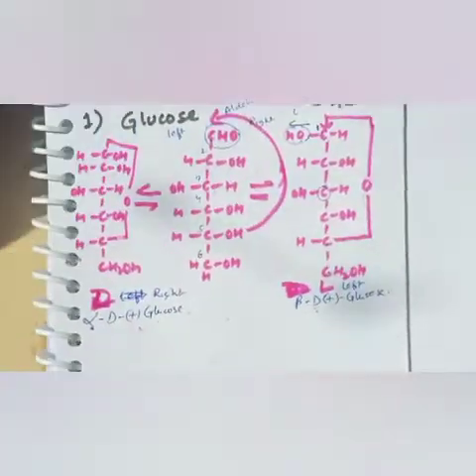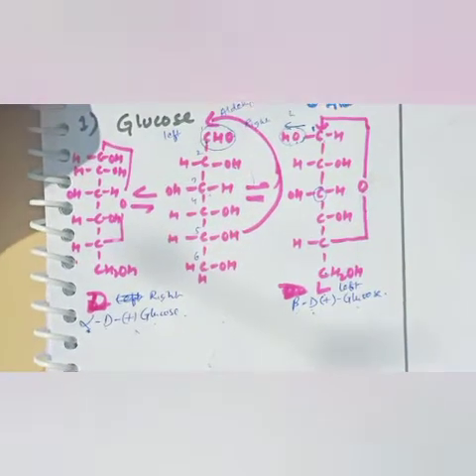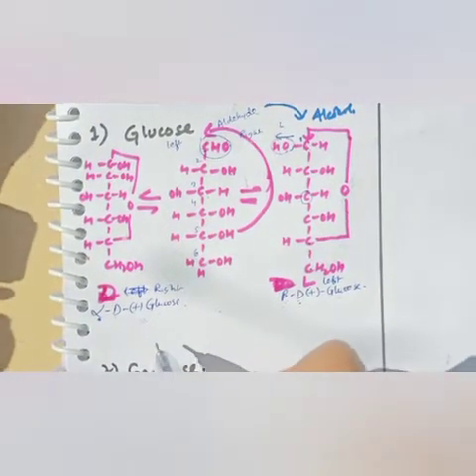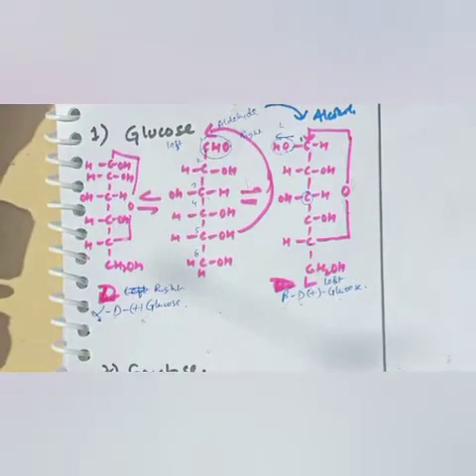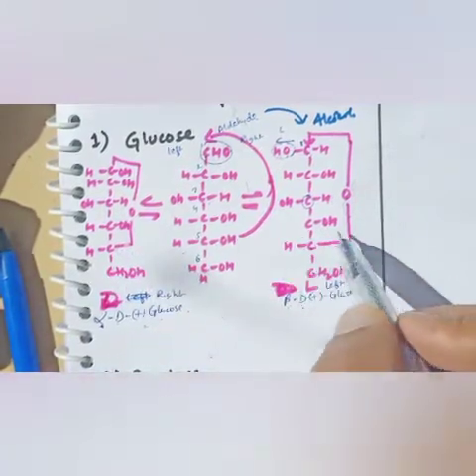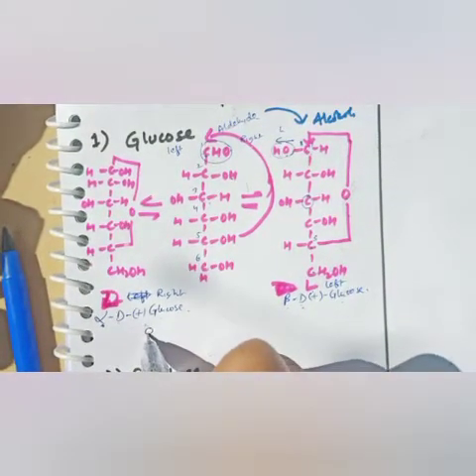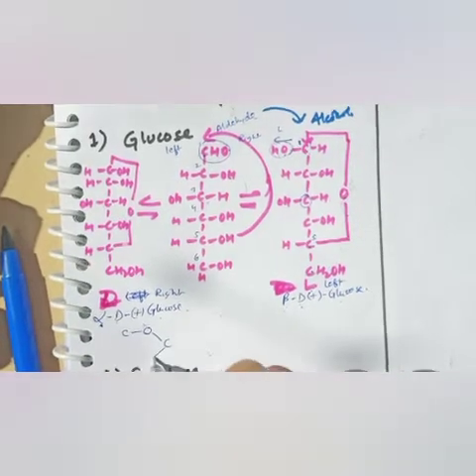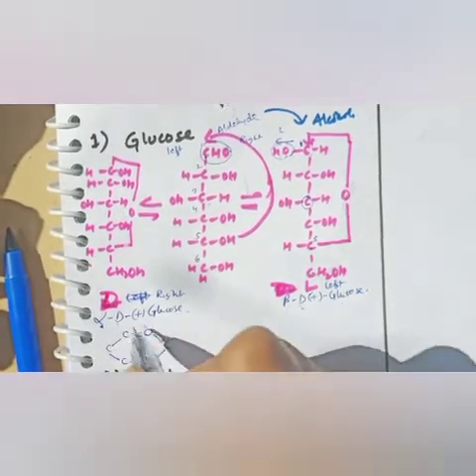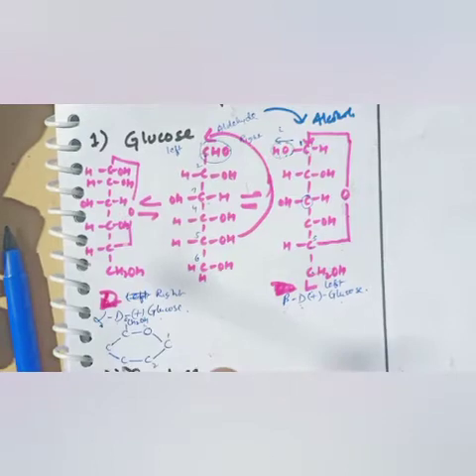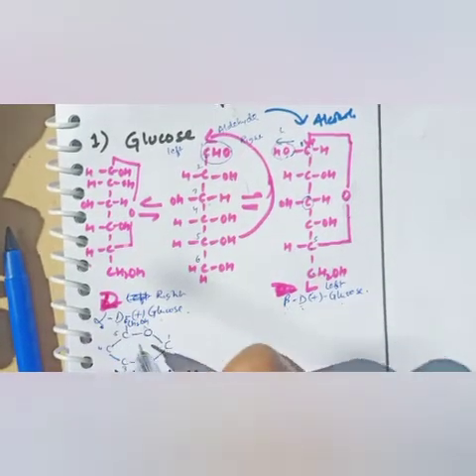Now there is one more projection, that is the Haworth projection. In the Haworth projection, the structure of glucose is taken from the same. Now see how it is drawn. First you will see the link between carbon number 5 and carbon number 1. Between carbon 5 and 1 there is oxygen. So first we will make carbon number 1 and carbon number 5. There are 6 carbons, in which CH2OH is the 6th carbon. Now give the numbers 1, 2, 3, 4, 5 and 6.